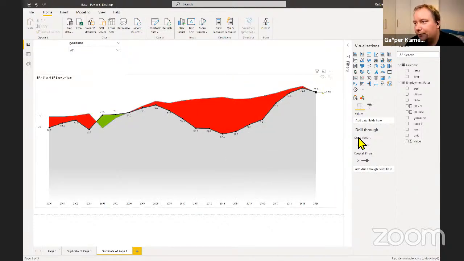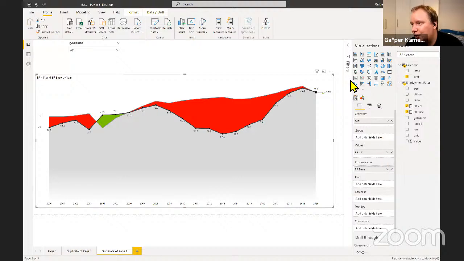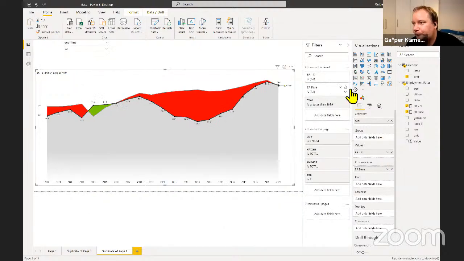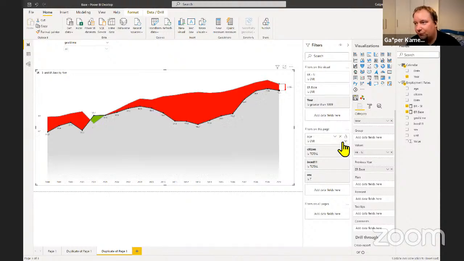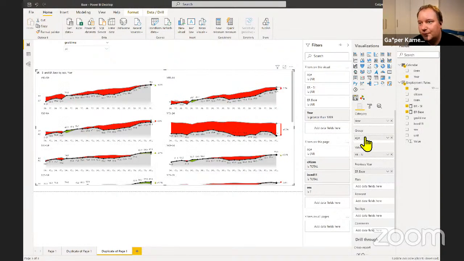And at this point, I'm going to choose to get rid of the age levels, right? So I just said from 20 to 64. Well, I'm going to get rid of that now. And I'm going to instead put age groups into small multiples.